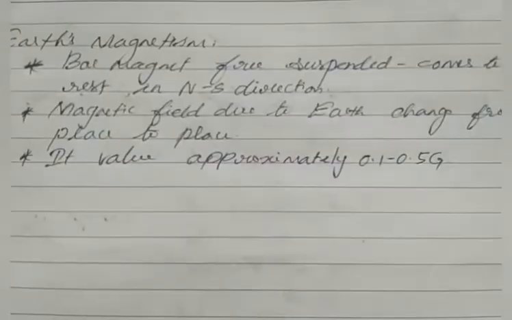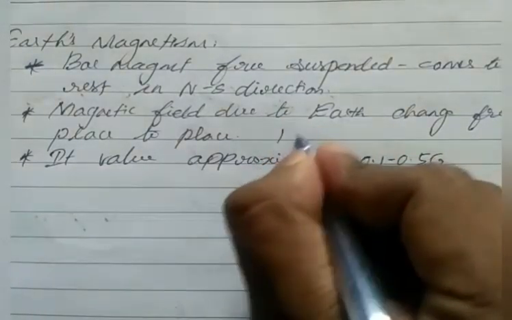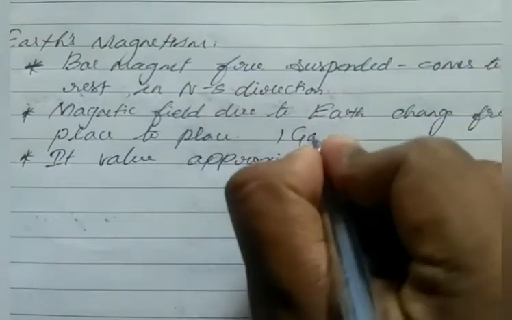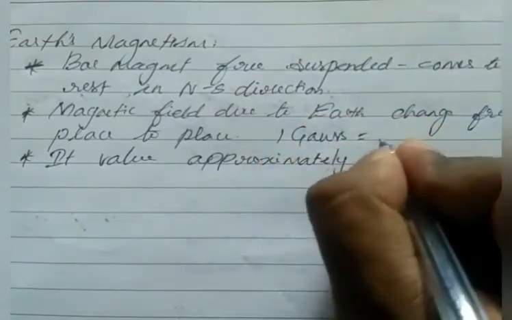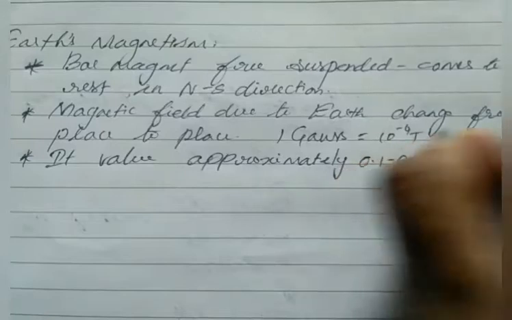This magnetic field of Earth changes from place to place. Its value will be approximately 0.1 to 0.5 Gauss. What is the value of Gauss? 1 Gauss is equal to 10 power minus 4 Tesla.